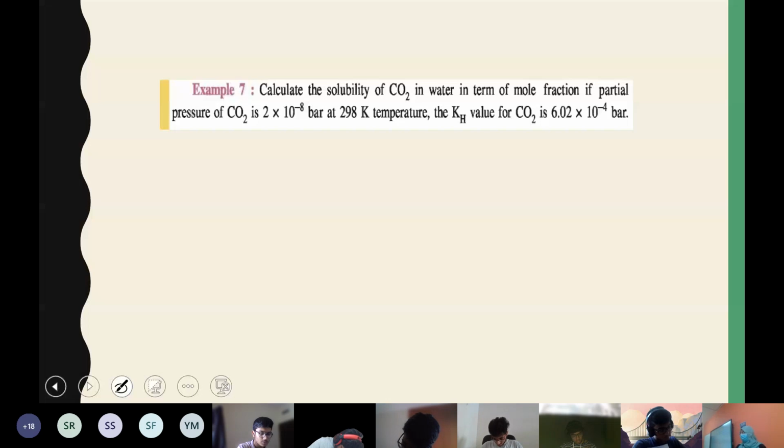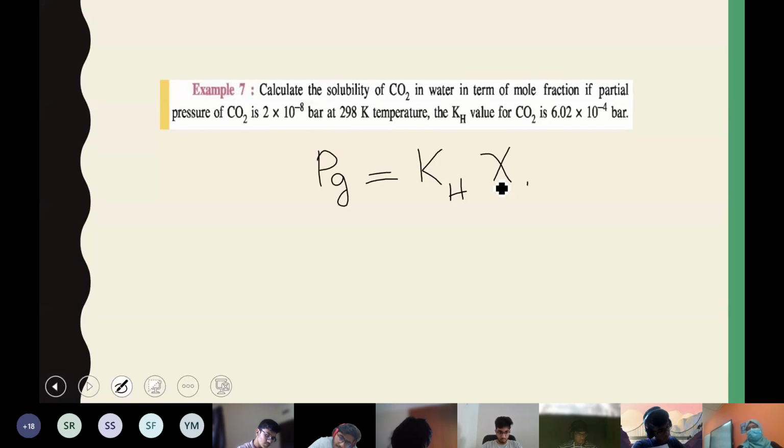So what is the equation? Which equation are you going to use here? Henry's law equation. Partial pressure of the gas is equal to Henry's constant into mole fraction of the gas.